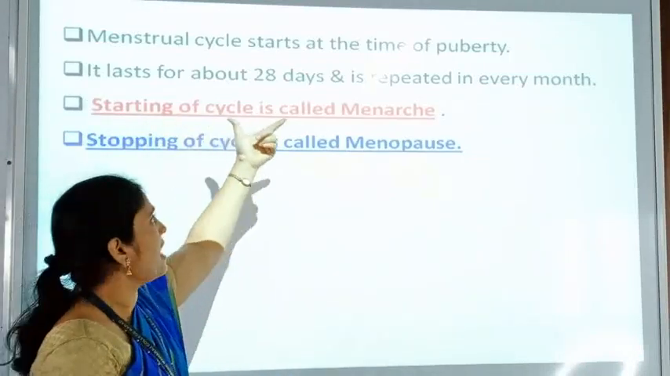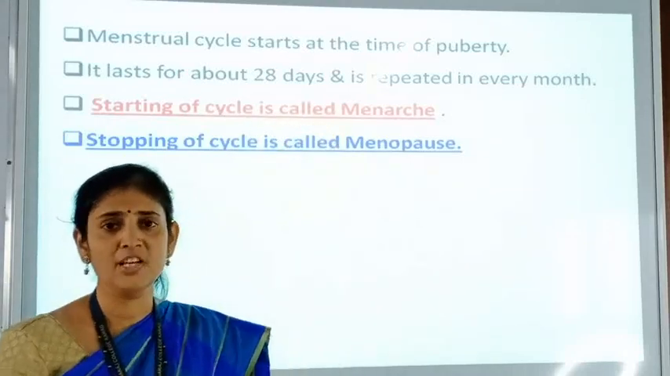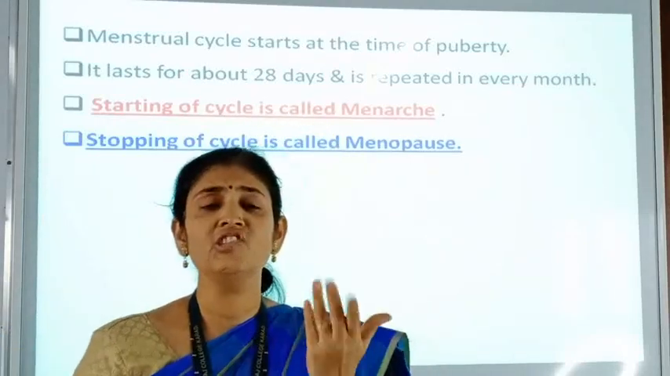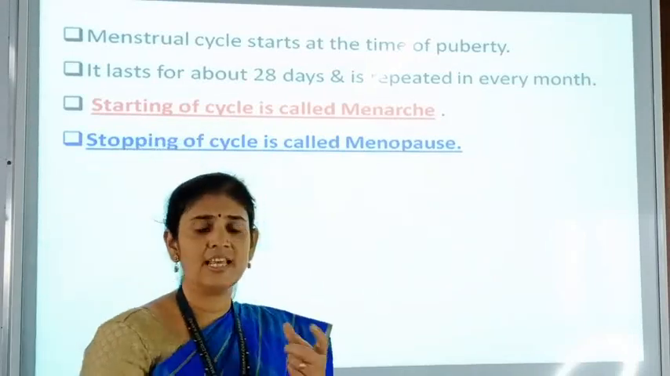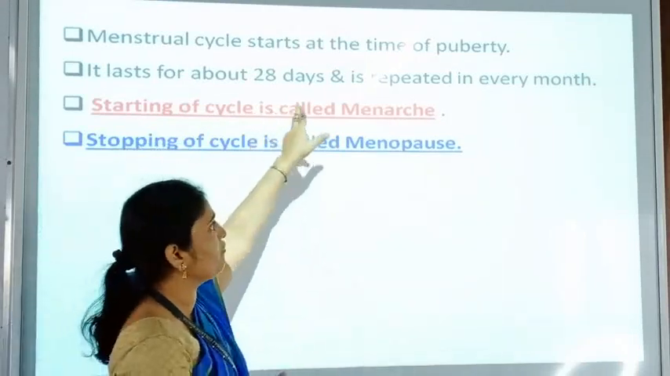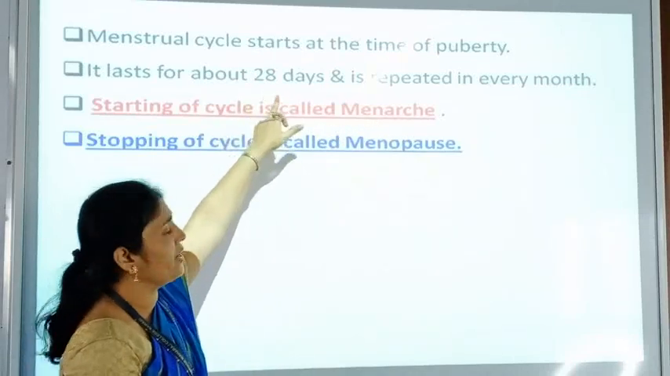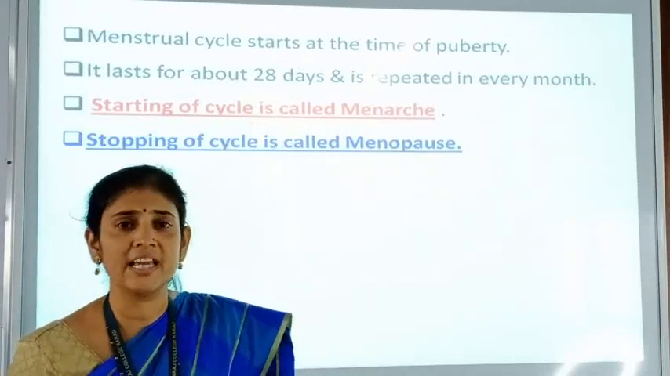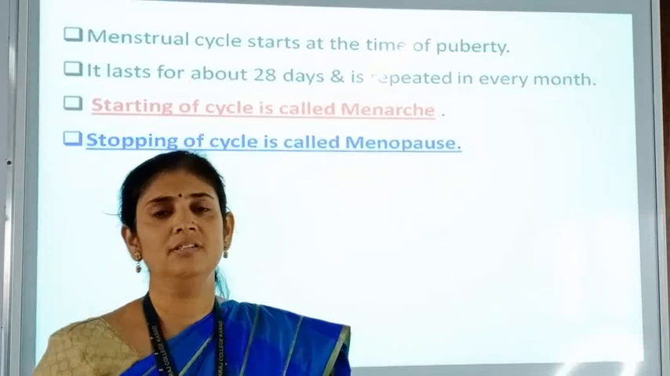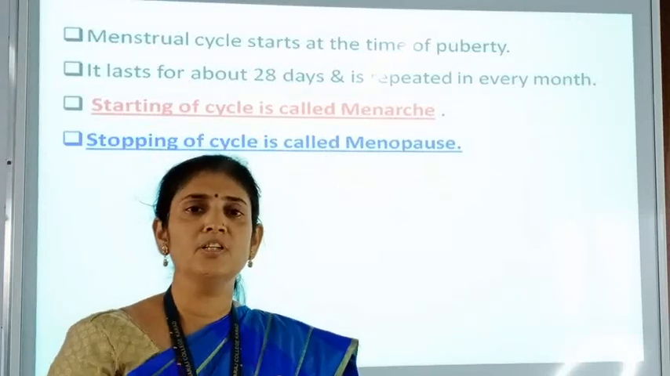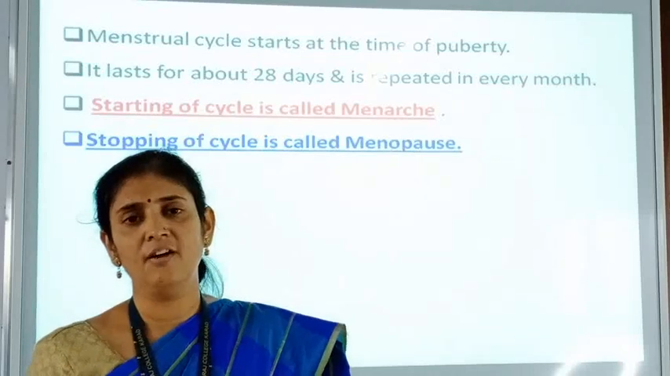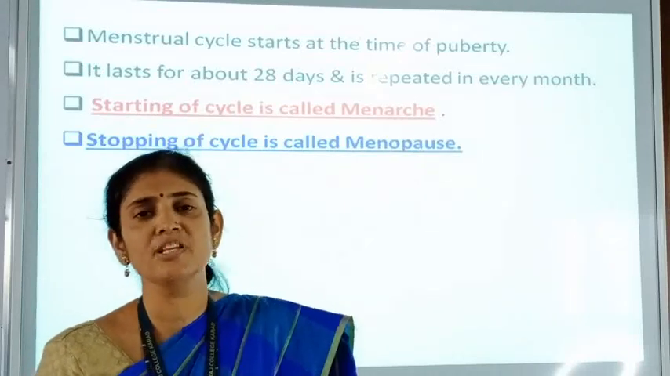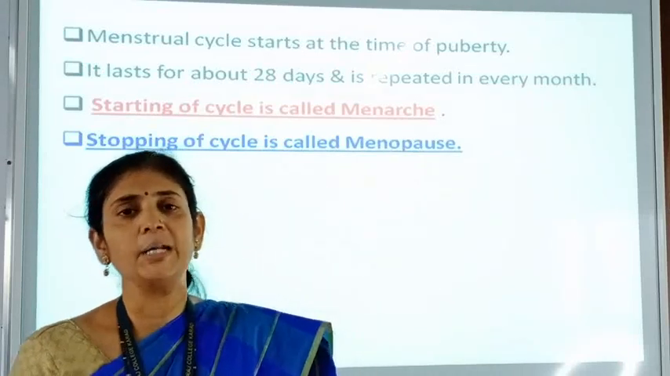The menstrual cycle starts at the time of puberty. This cycle is repeated in every month, and it is about 28 days. This menstrual cycle continues cyclically from one month to the next, about 28 days. After every 28 days, this menstrual cycle is repeated.